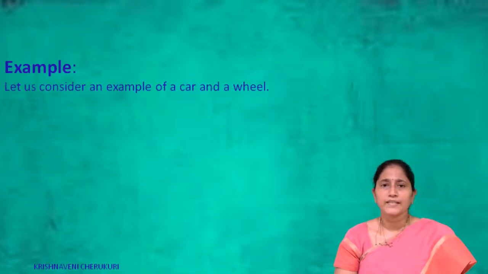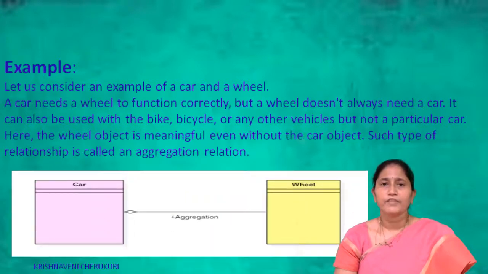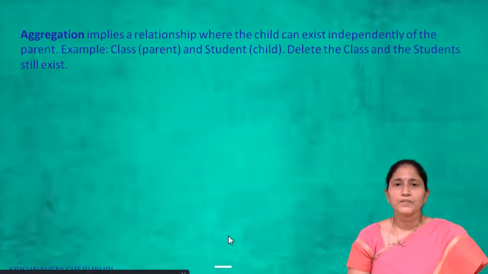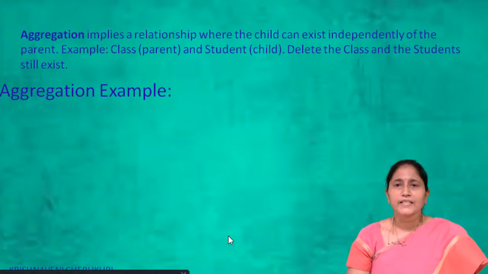Then coming to an example. Let's consider one example, a car and wheel. A car needs a wheel to function correctly, but a wheel does not always need a car. It can also be used with a bike, bicycle or any other vehicle, not just a particular car. Here, the wheel object is meaningful without the car object. Such a type of relationship is called an aggregation relationship. So aggregation implies a relationship where the child can exist independently of the parent.